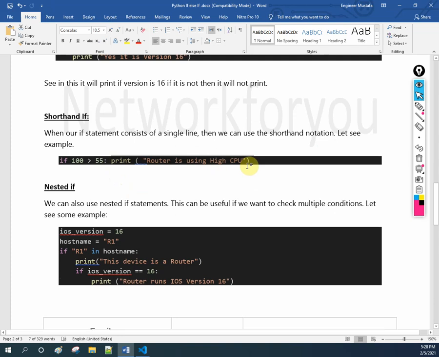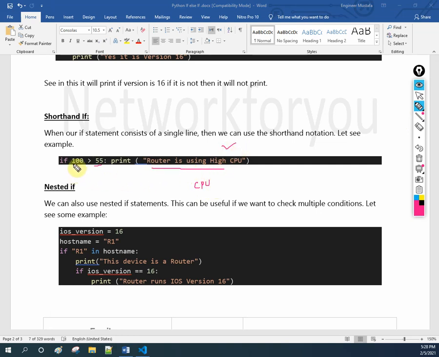Router is using high CPU. What we are saying is, 100 here we define, but you can define anything. For example, if my CPU goes to 100, then I want to generate a notification saying that router is using high CPU.